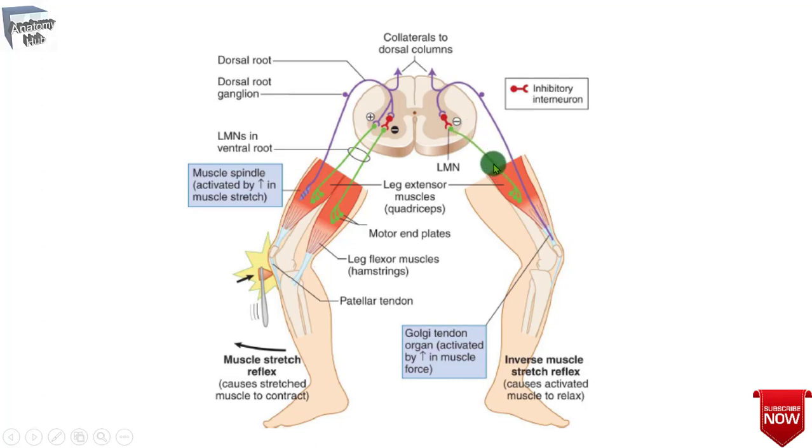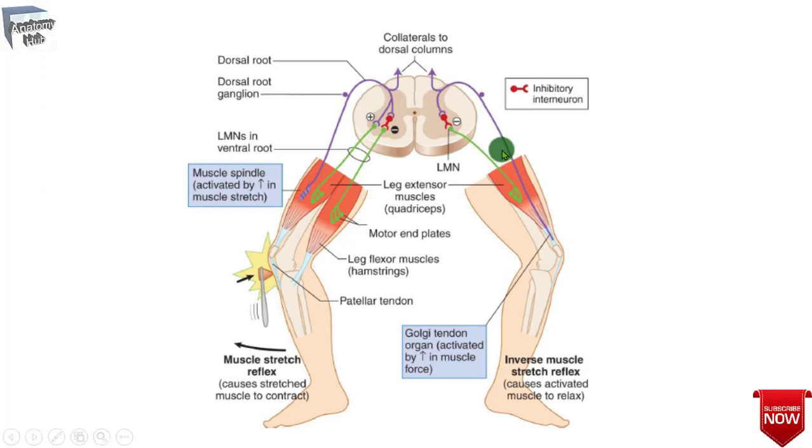So the gamma neurons directly innervate the muscle spindles and regulate their sensitivity to stretch. Upper motor neurons innervate the gamma motor neurons and also influence the sensitivity of the muscle spindles to stretch. Stimulation of the gamma neurons causes intrafusal muscle fibers located at the pole of each muscle spindle to contract, which activates the alpha motor neurons, causing an increase in the muscle tone.